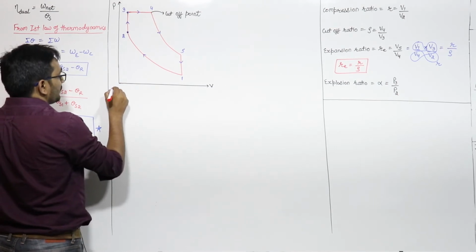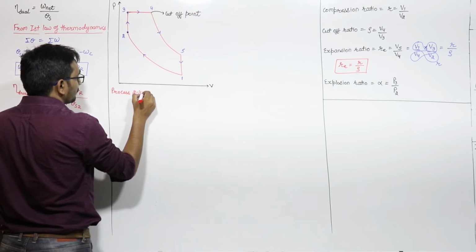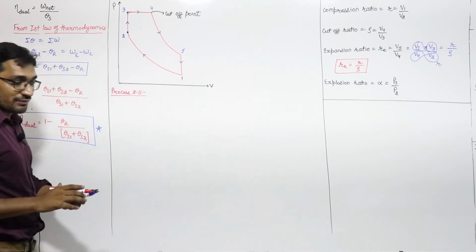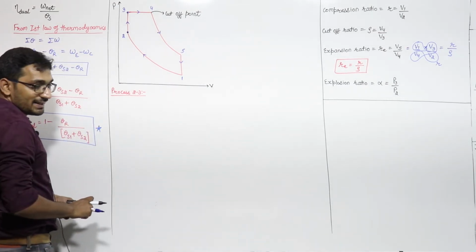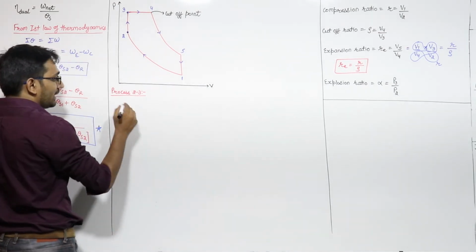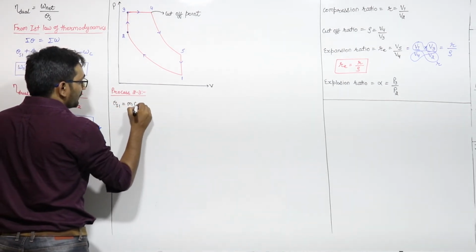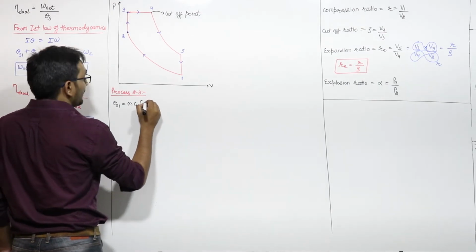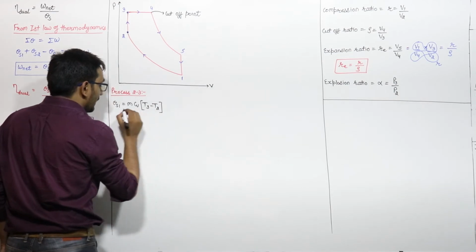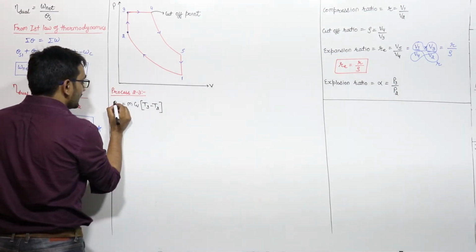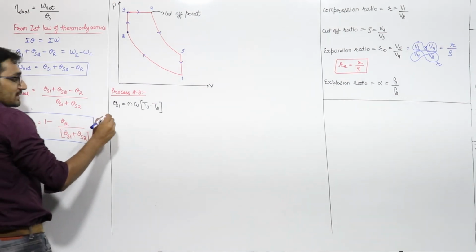So let us talk about the first process, process 2 to 3. This is a constant volume heat addition. I am writing that the heat supplied during this will be equal to mCv into T3 minus T2. Right? You all know how we can write this.